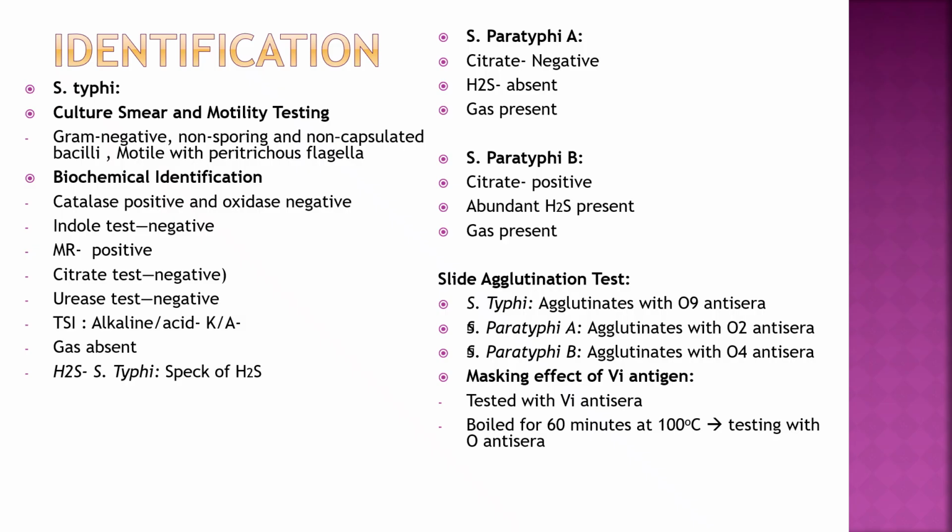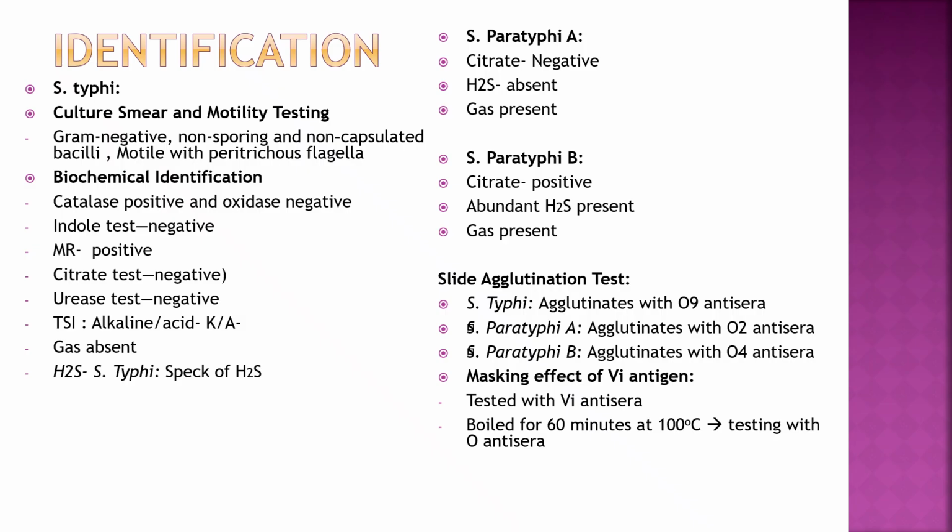TSI: K over A, alkaline over acid, gas absent, H2S present in S. typhi, a speck of H2S. In paratyphi A, citrate negative, H2S absent, gas present. In paratyphi B, citrate positive, abundant H2S and gas present.